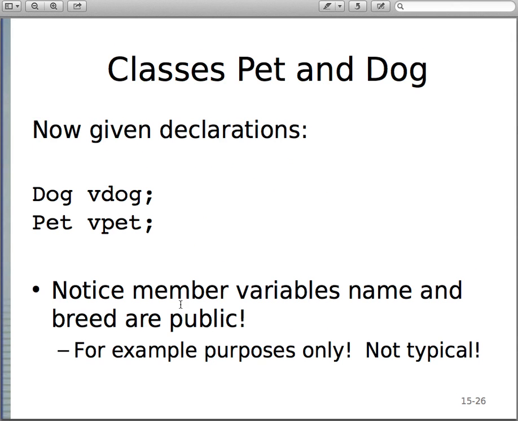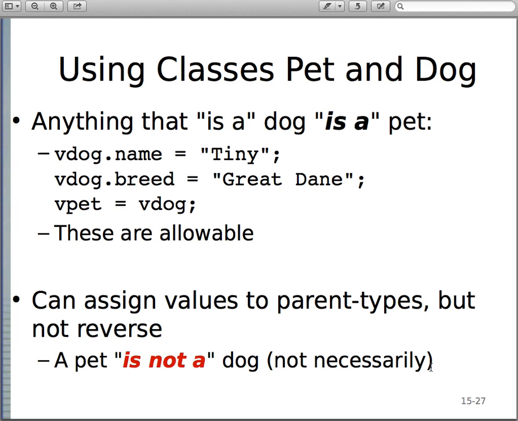So remember, we shouldn't do it, but we made the data members name and breed public. Those two data members are public, and this is just for example purposes. Typically, we do not make any kind of data members public if we can avoid it.